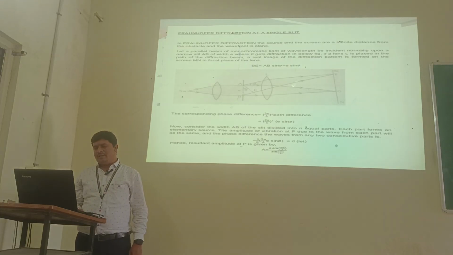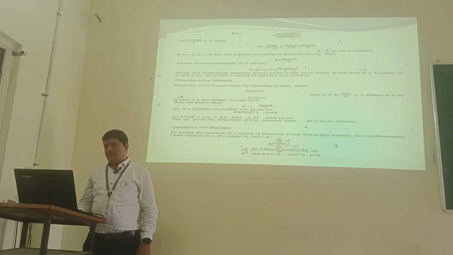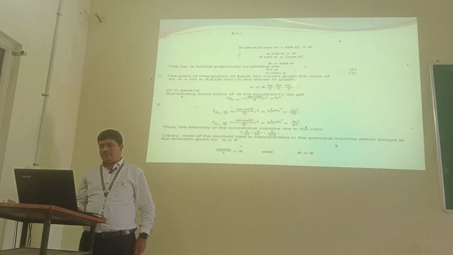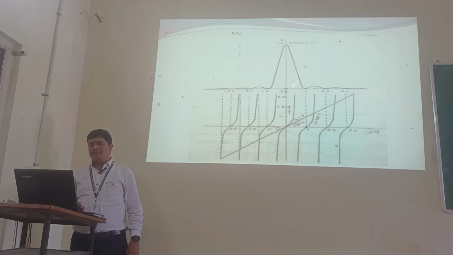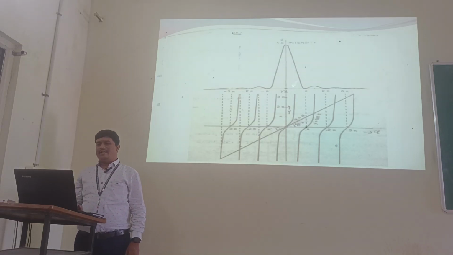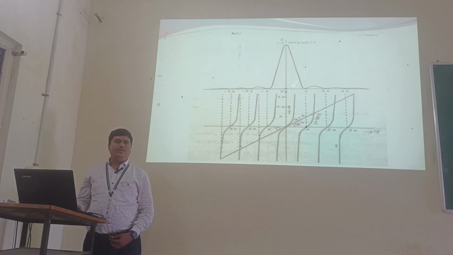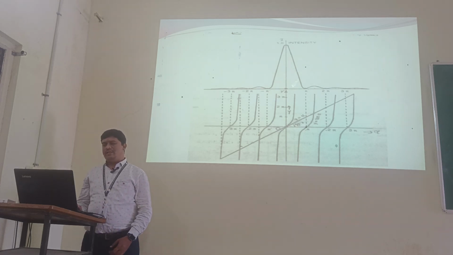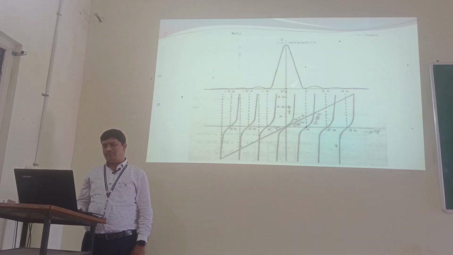Then there are some conditions in the Fraunhofer diffraction due to a single slit. The conditions are shown in the topic. Then we get the graph according to the diffraction pattern. At the center point we get the maximum intensity, that is the zero order or principal maxima. On either side of the principal maxima we get secondary maxima. In between them we get the minimum intensity of the diffraction pattern, as shown in the figure.